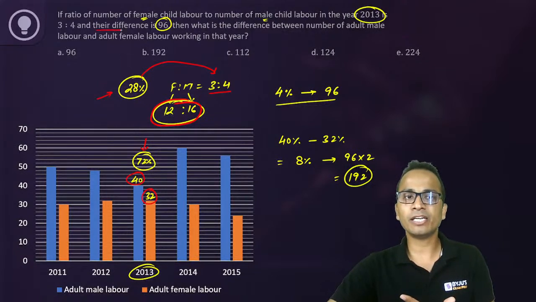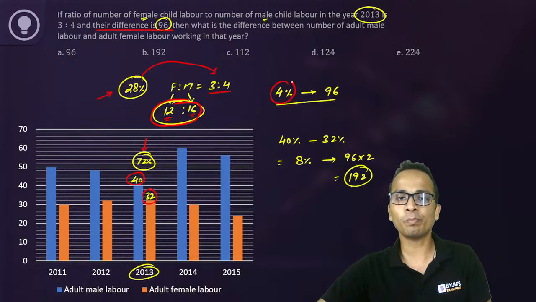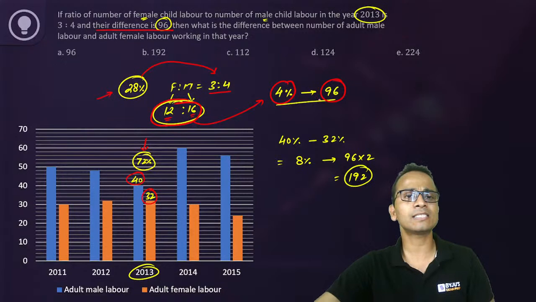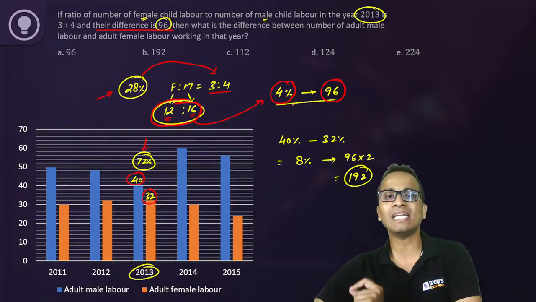Question says that their difference is 96. So 12 and 16, that means 4%. The difference here, 4% represents 96 in numbers. Okay, so 4% is represented by 96.